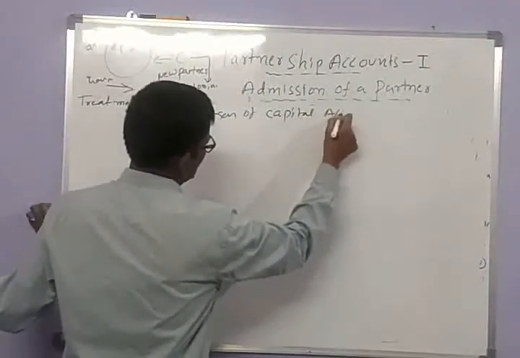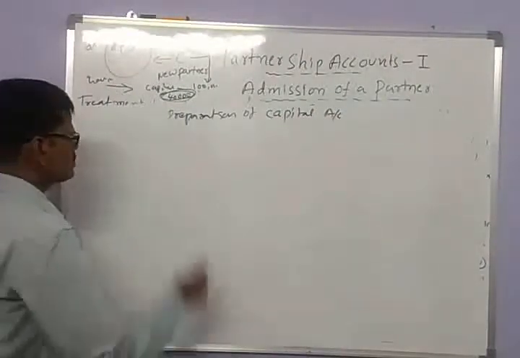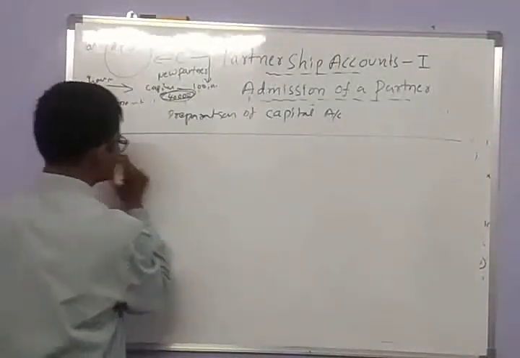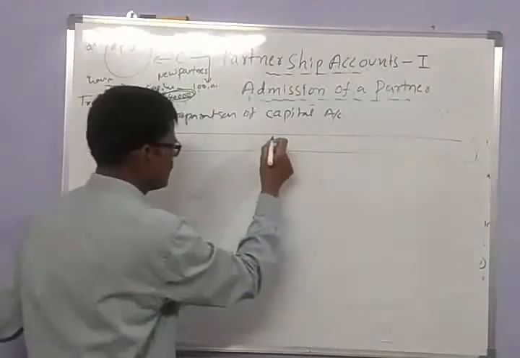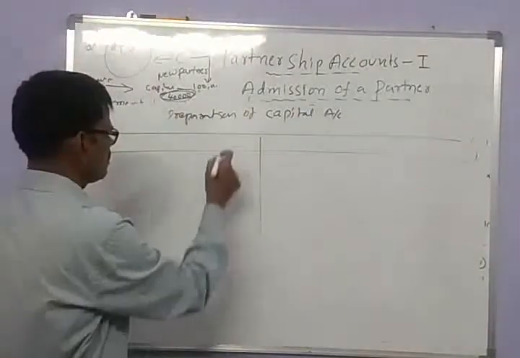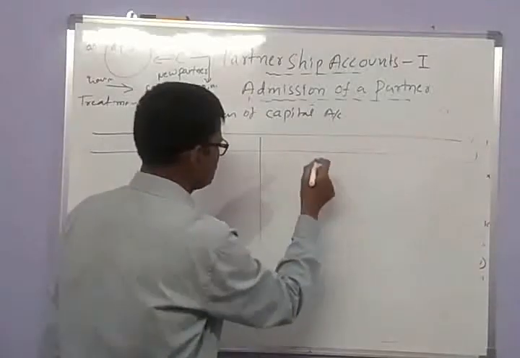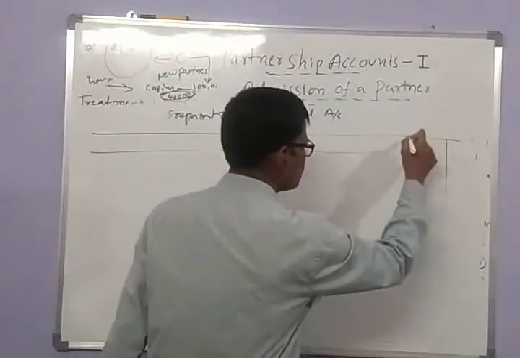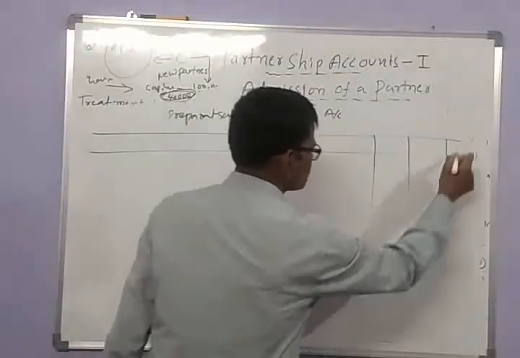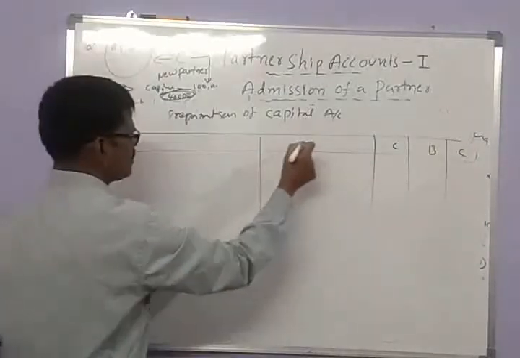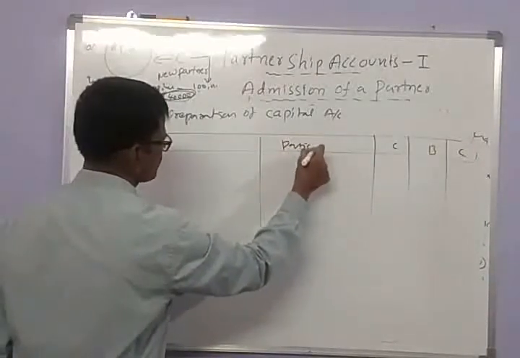Suppose a business firm is running with A, B, C as the partners. Now let us prepare the capital accounts. So this is a consolidated capital account. This is for C, this is for B, this is for A, and this is for particulars.